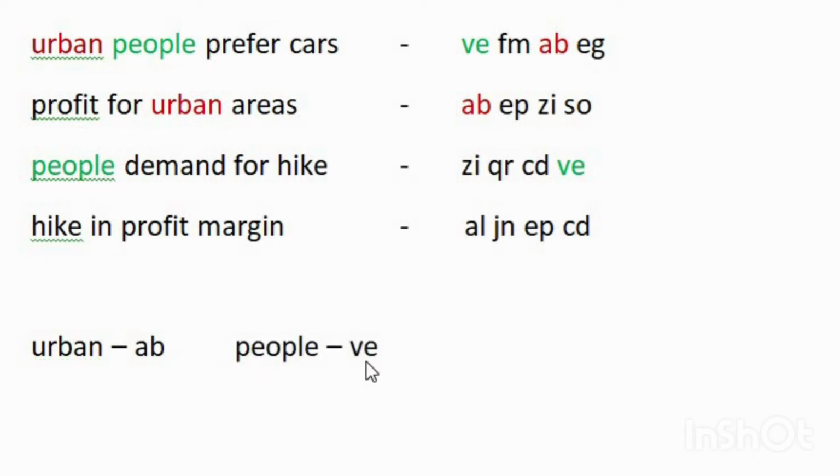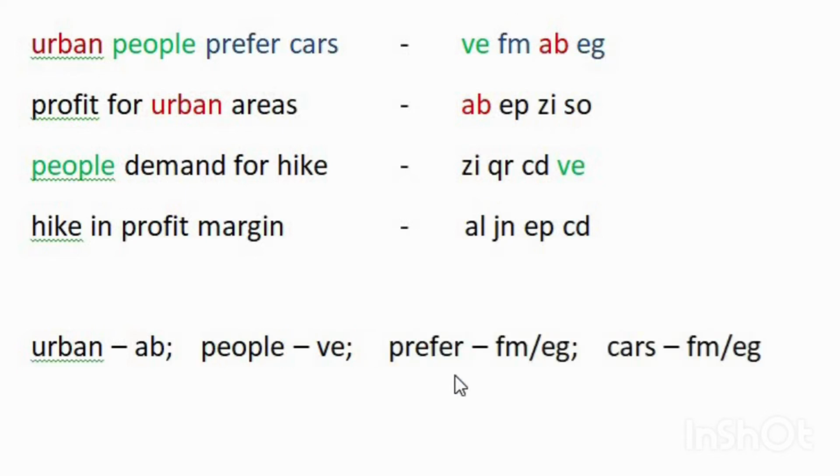So we can write the code for people and it is VE. Now the words prefer and cards are not present in any of the remaining three lines. That means prefer and cards have the codes FM and EG. Prefer can be coded as either FM or EG, and cards can also be coded as either FM or EG.